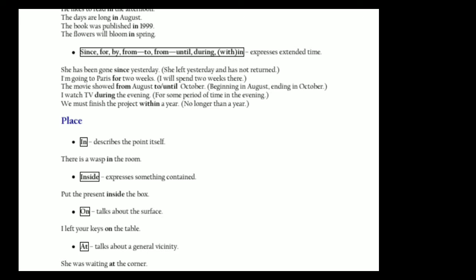I left your keys on the table. At talks about a general vicinity. She was waiting at the corner. So we have to learn the words closely. We have some more examples of preposition words to learn.